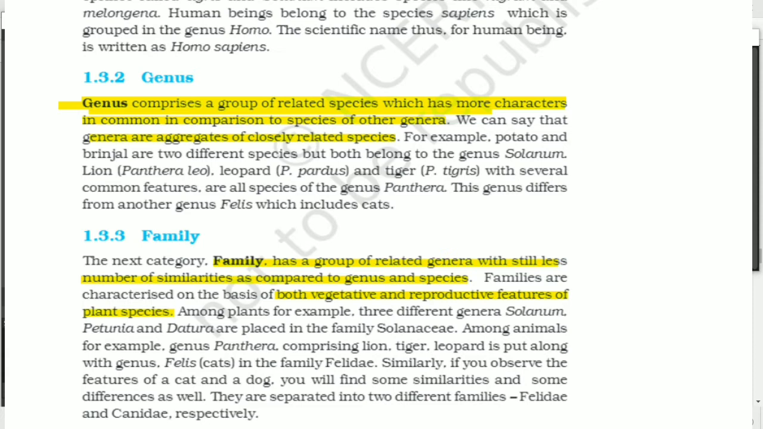Okay, so now we move on to order. You can see earlier the categories like species, genus and family are based on the number of similar characters. As we have seen, species are based on morphological differences. Genus is the group of species. In family, the plants are classified on the basis of vegetative and reproductive characteristics.